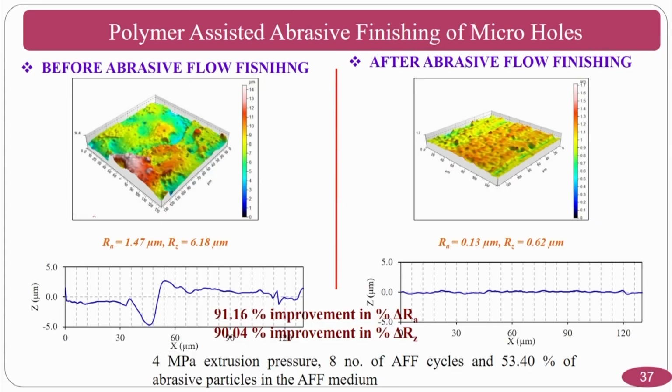Before and after abrasive flow finishing, you need to know the extrusion pressure you have to apply, the number of cycles, and the abrasive mesh size, all from preliminary experimentation. Assume that I get some range of extrusion pressure, some range of number of cycles, and some range of abrasive particle size. Then you do the complete experimentation.